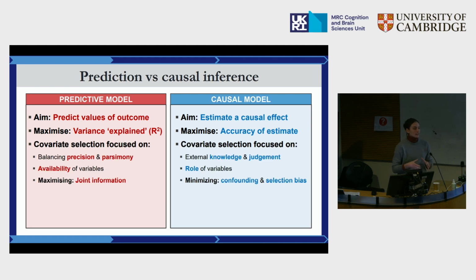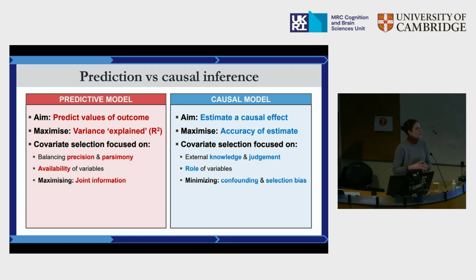This means that we're going to deal with covariate selection in very different ways. And if you can imagine this in a regression framework for simplicity, but it could also apply to other types of model. In a predictive model, what we want to do is to find the smallest sets of variables that can explain as much of the variance. So we want to balance precision and parsimony. Based on the availability of variables, we want to find what are the variables that are going to explain most of the variance and try to minimize the number of variables so that their joint information can allow a better